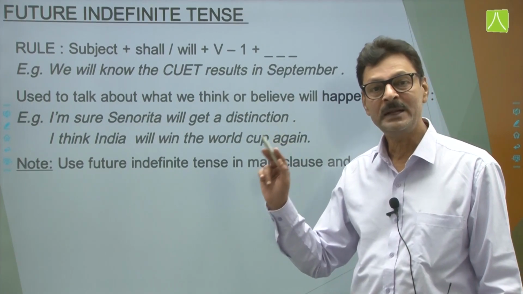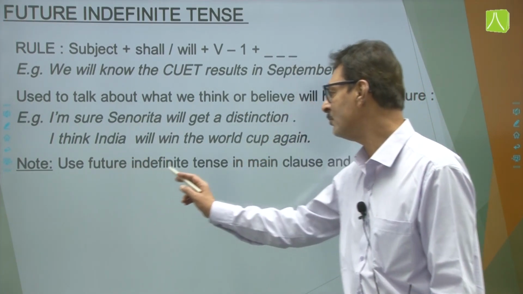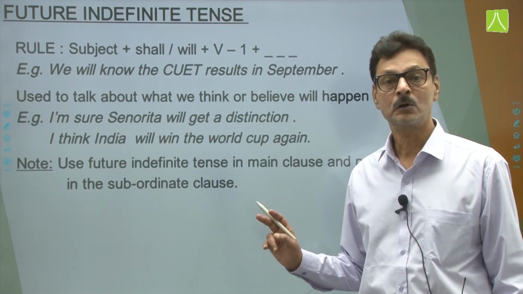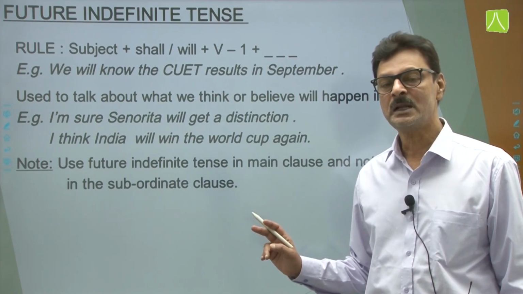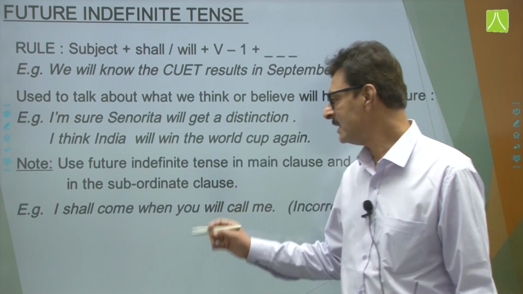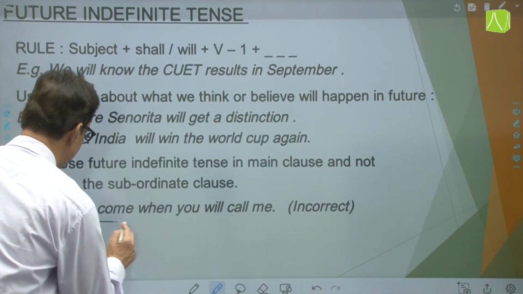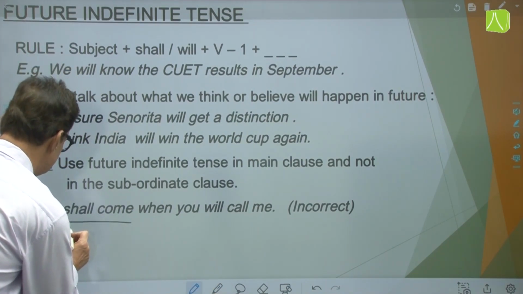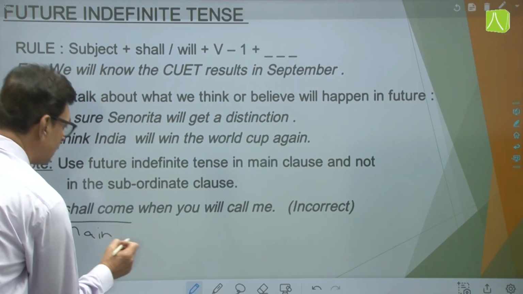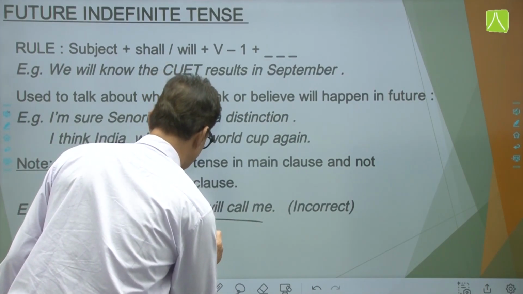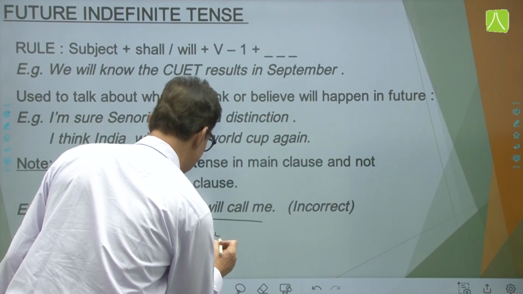Very important point, please keep a note of it. Use the future indefinite tense in the main clause and not in the subordinate clause. What is main clause and what is the subordinate clause? See this statement very carefully. I shall come. This is the main clause. And this is the subordinate clause.